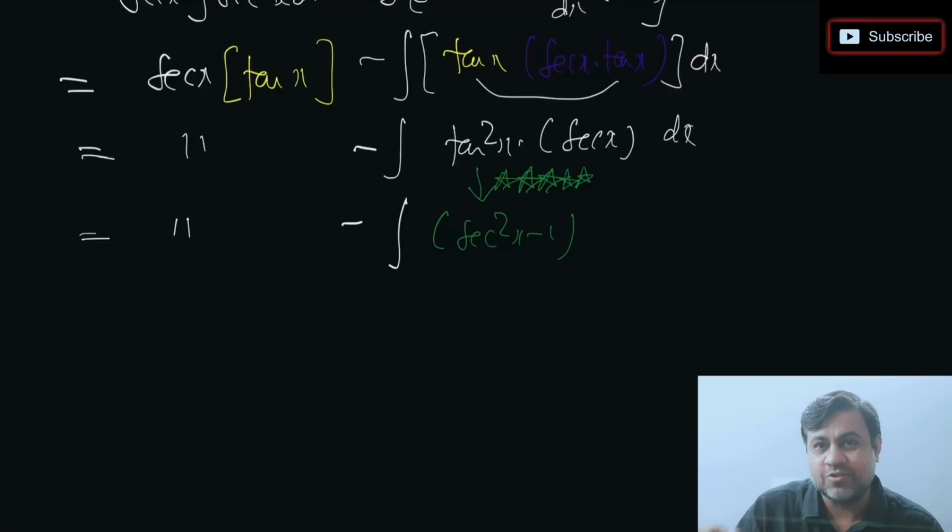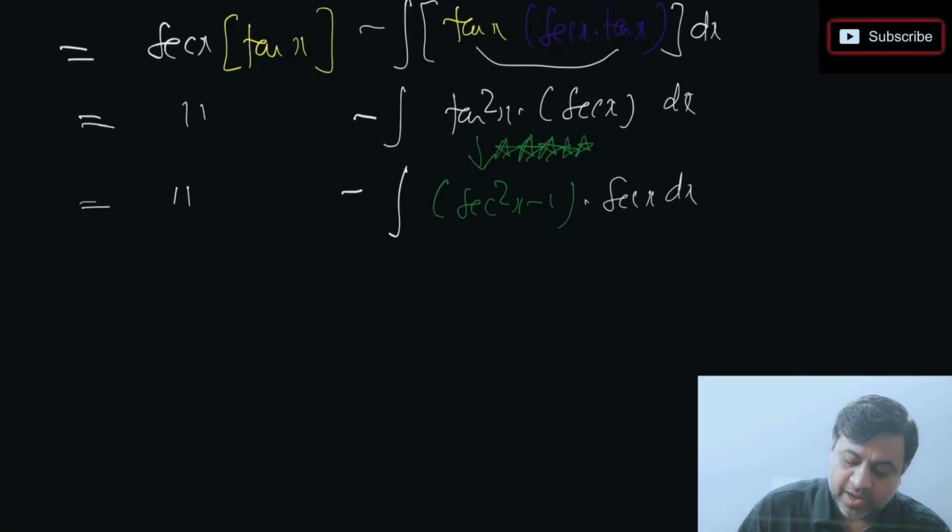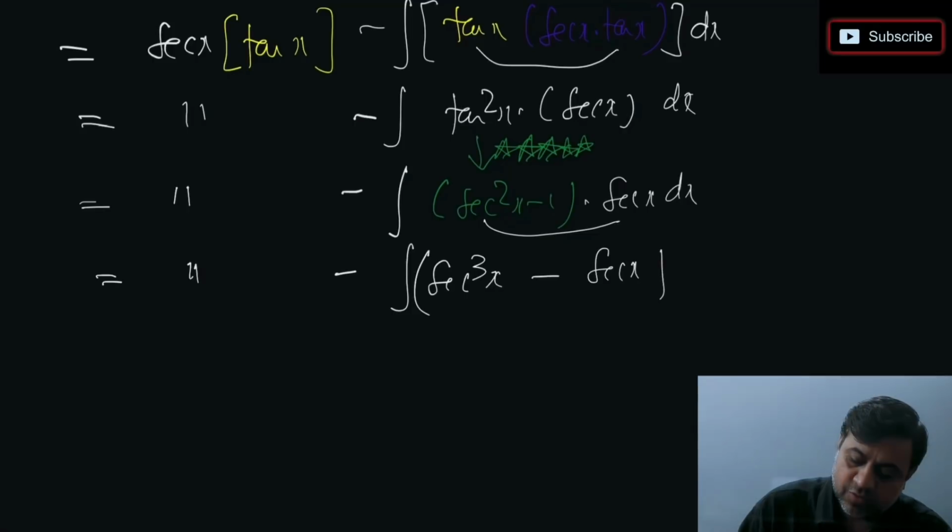Usually, if you remember, when we started, my first video was all this type of question, how to integrate tan square x. So what do we always do? In tan square x, we write sec square x minus 1. These are the basic techniques you need to remember, learn and apply. Now if I open the bracket, what will happen? That's very interesting. If I open the bracket, sec square x and sec x will give me sec cube x minus sec x, everything with respect to x.